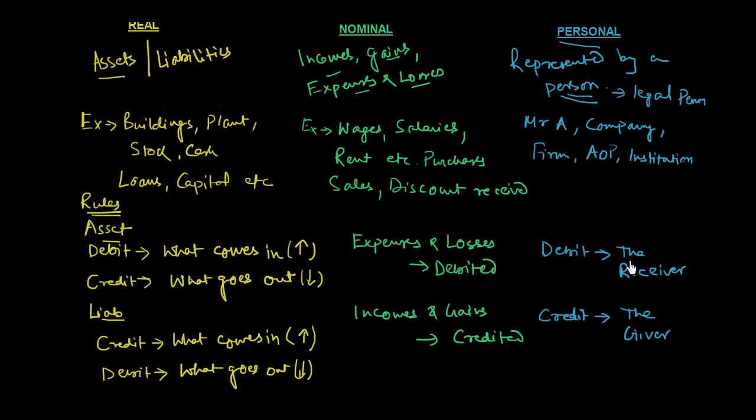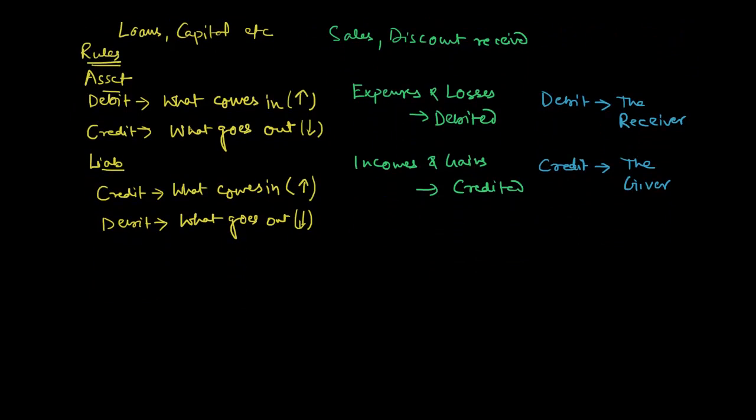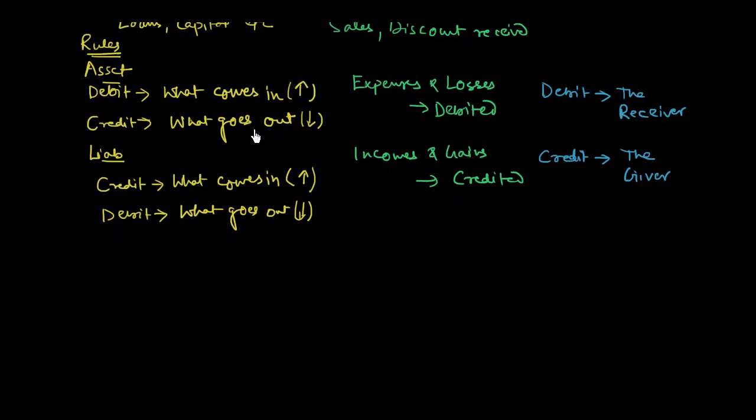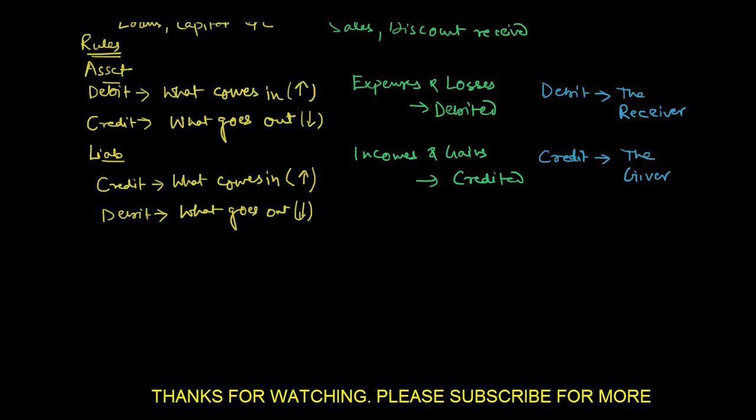The account of the person who is giving you something will be credited, and the account of the person who is receiving something will be debited. You need to memorize these rules because it will help you to journalize transactions effectively. If you don't remember the rules, you will not be able to journalize the transactions.